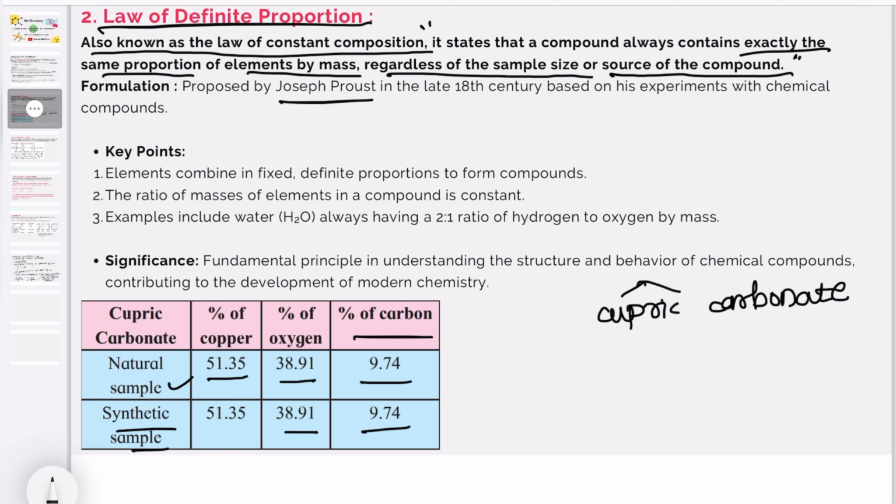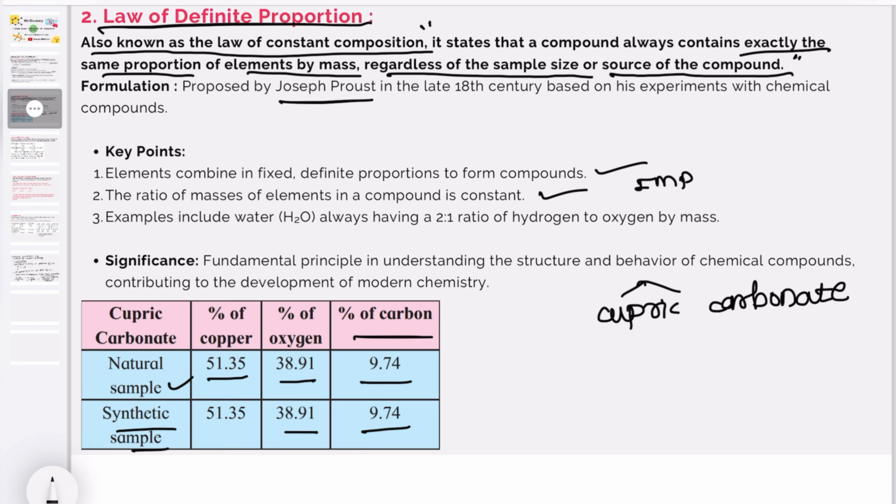That means अगर हम कोई भी कंपाउंड लेते हैं इन एग्जैक्टली सेम प्रोपोर्शन तो उसके एलिमेंट का वेट भी क्या रहता है, सेम रहता है उसमें. So the key points here: the elements combine in fixed, definite proportion to form compounds. The ratio of masses of elements of a compound is constant. Important point.